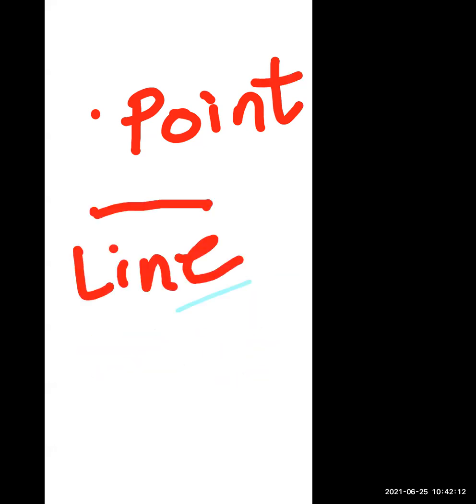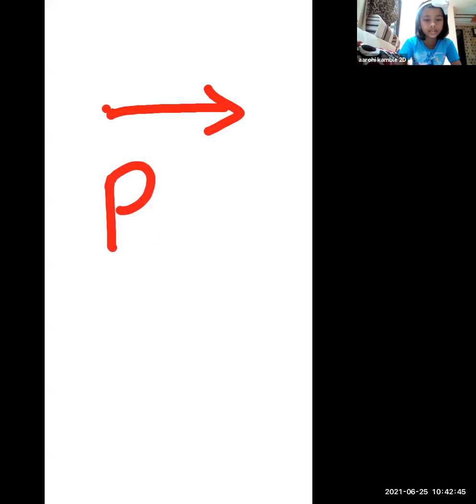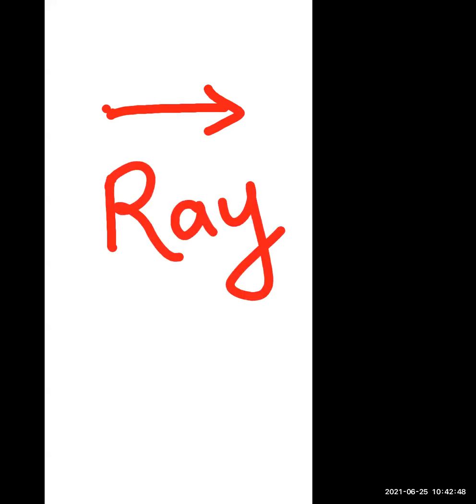Okay. Now, I have only one point. So with the help of one point, I can also draw a line. I'll show you how we are going to draw. See, I have one point. With the help of this one point, I draw a line and give an arrow. What is this? This is called a ray.